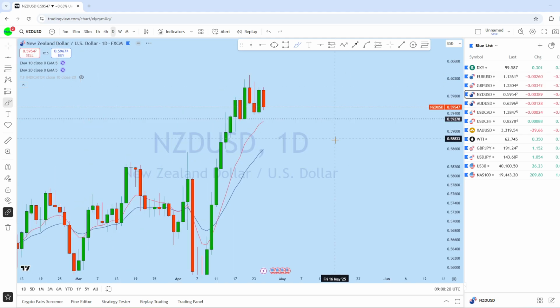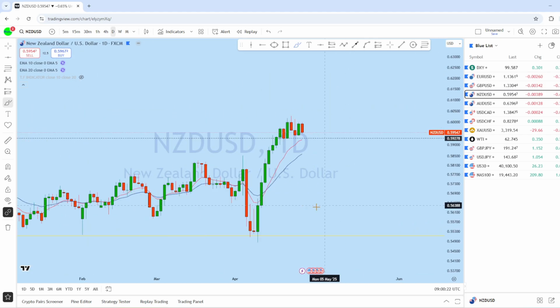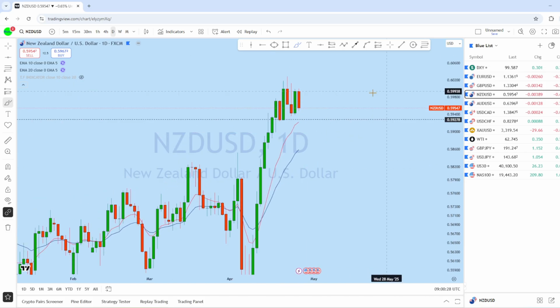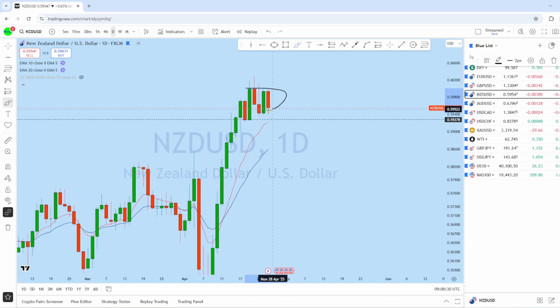Now dropping down to the daily, we can see a sharp bullish impulse, which is a sign that the long-term trend is still bullish, and at the same time the market is in a sideways movement, expecting it to break that low and then return back again to create a new higher high here.